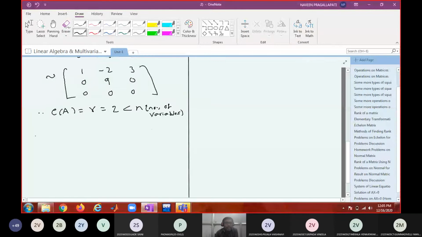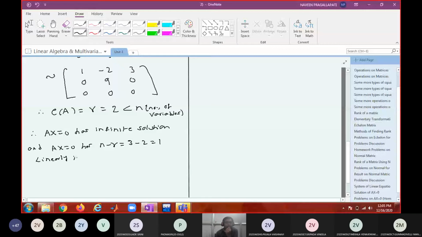The system Ax equal to 0 has infinitely many solutions. And how many independent solutions will be there? n minus R, number of variables 3 minus 2 equals 1 linearly independent solution.